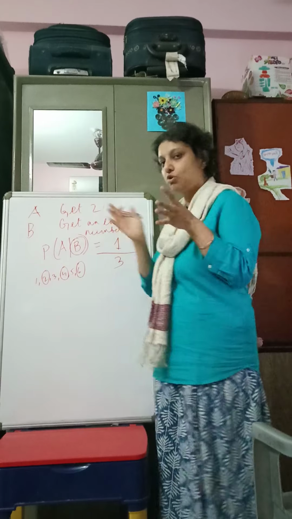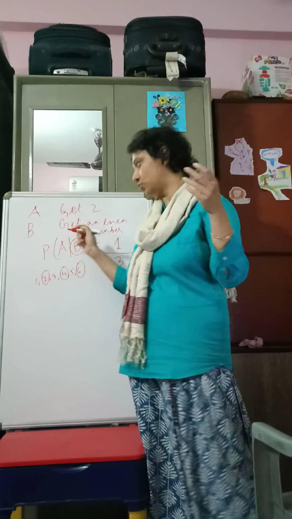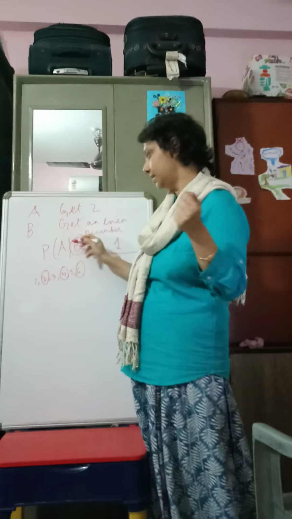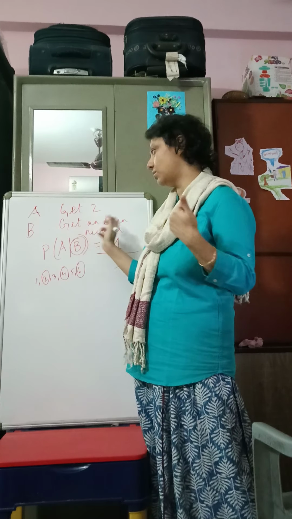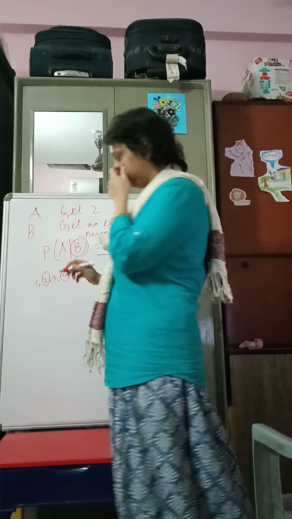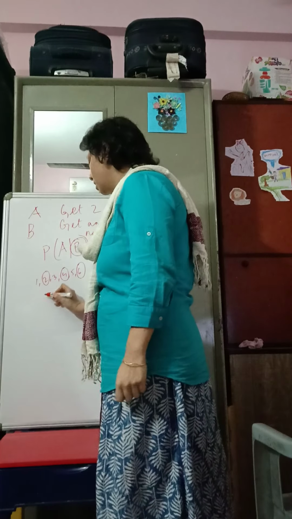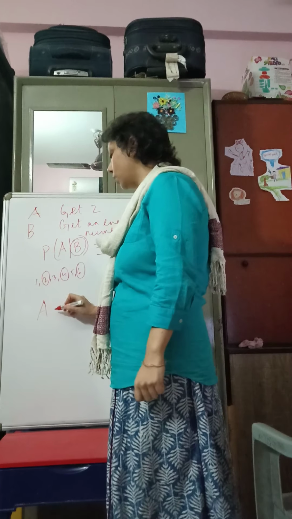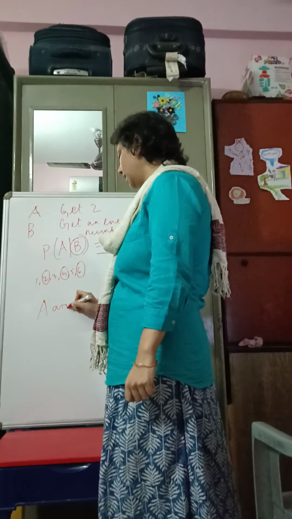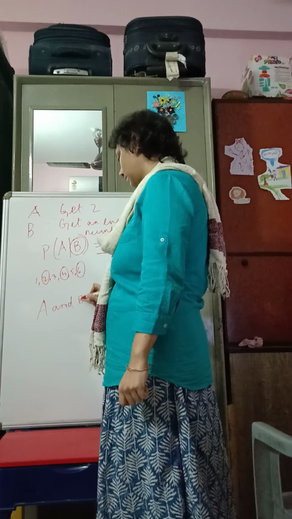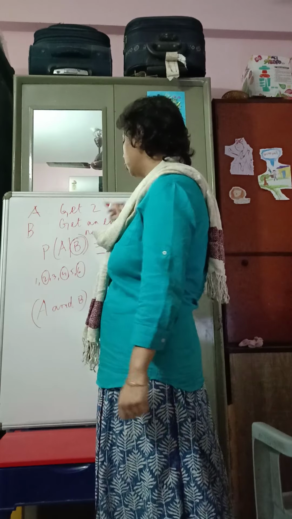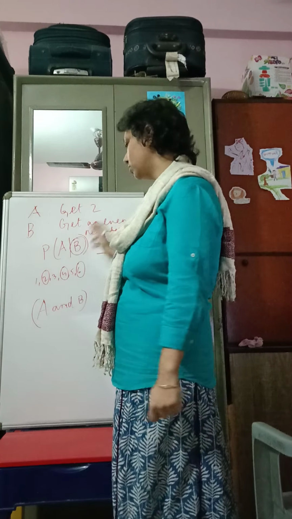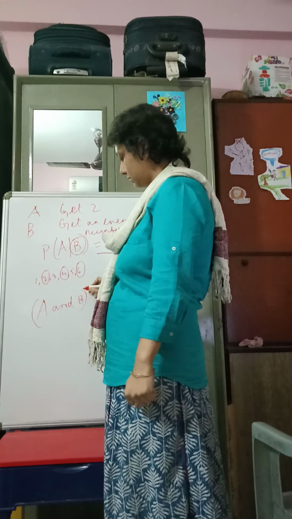Your universe is now restricted to the condition, in this case the event of getting an even number. Now what about the probability of the joint occurrence of A and B? You get 2 and you get an even number.